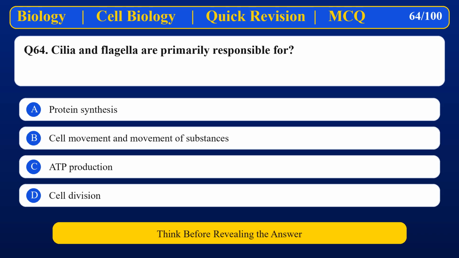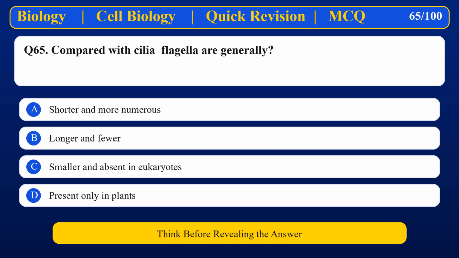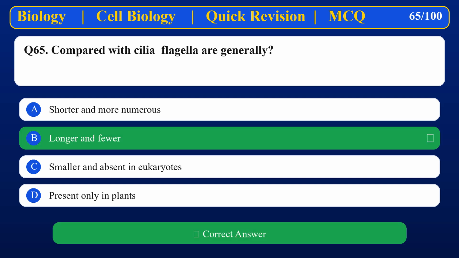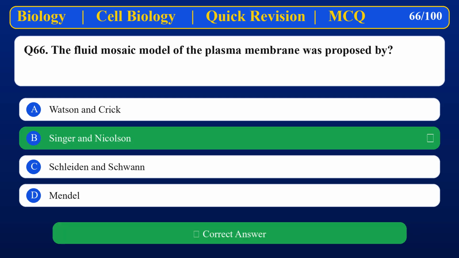Cilia and flagella are primarily responsible for Cell movement and movement of substances. Compared with cilia, flagella are generally Longer and fewer. The fluid mosaic model of the plasma membrane was proposed by Singer and Nicholson.